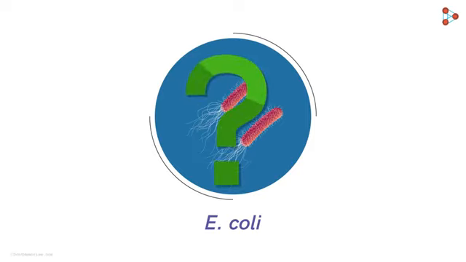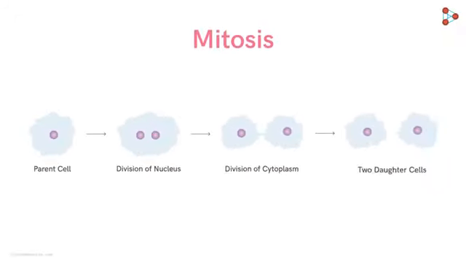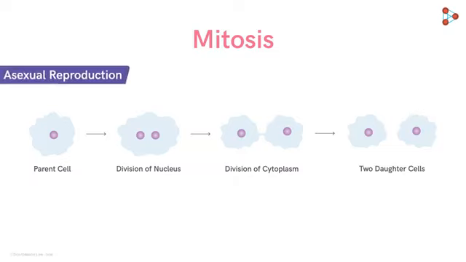This is all because of the process called mitosis. By this process of cell division, lower organisms like prokaryotes and a few unicellular eukaryotes produce new individuals of their kind. This is also called asexual reproduction. So mitosis helps in carrying out asexual reproduction in lower organisms.